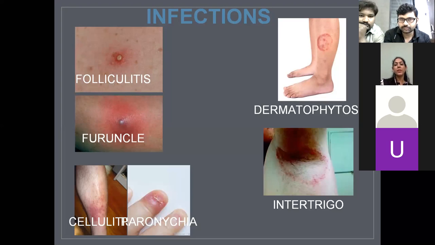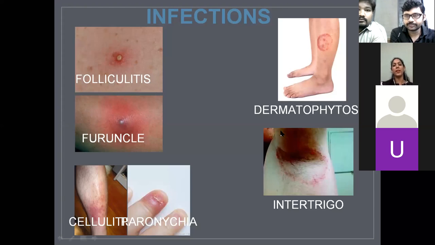In the right side pictures, the first one is dermatophytosis, that is ringworm infection, and the one below that is intertrigo, involving the intertriginous areas. Infections are very, very common in diabetics because of the deranged sugar levels, and they have to be treated with aggression, because if they're not treated, they will keep on recurring, and that is why it is a big problem in diabetics.